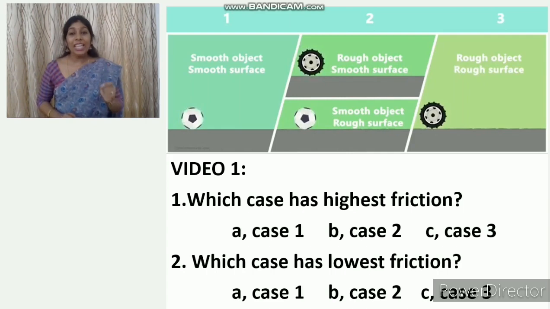Which case has lowest friction? The options are case 1, case 2 and case 3. Yes, the answer is case 1. Why? Because smooth object and smooth surface. Okay, let's move on to the next video.